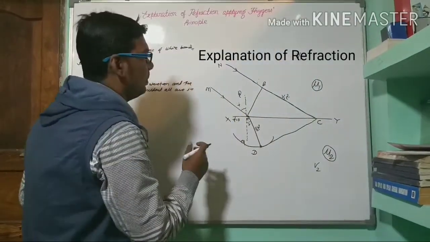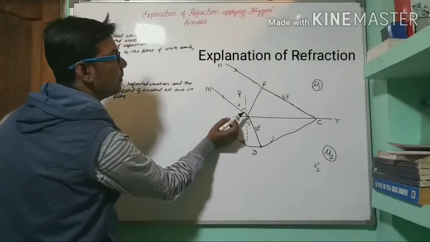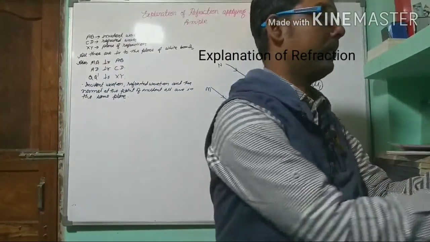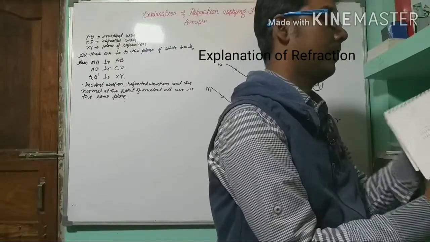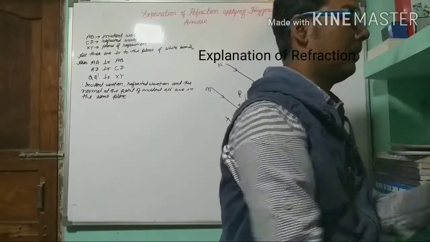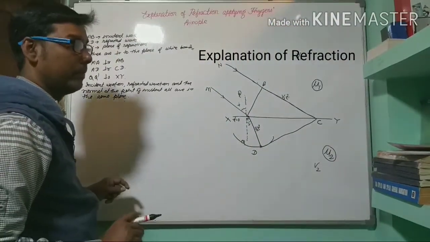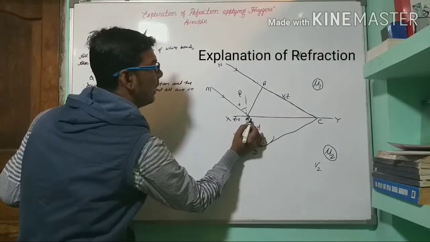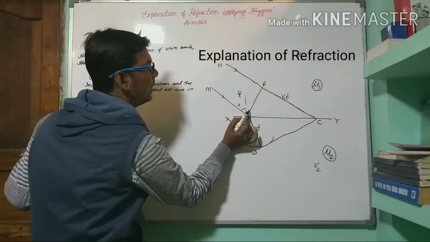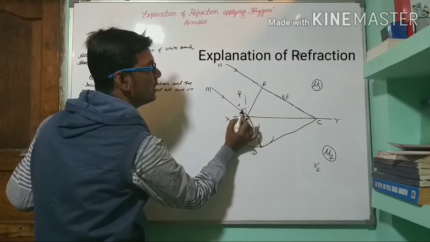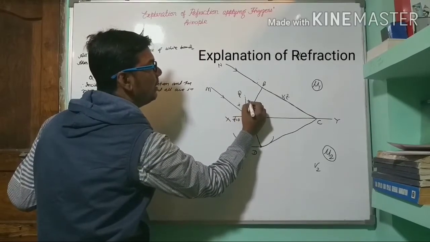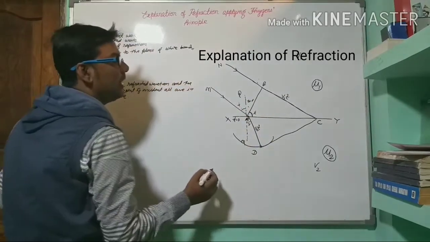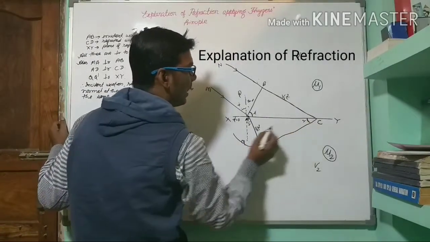Here in triangle ABC, angle ABC, see, this angle is I. So this will be, since it is 90 degrees, 90 minus I. Therefore this will be, since this is 90 degrees, angle I. Similarly, we can see that this angle is R. Why?